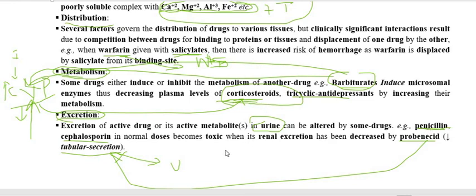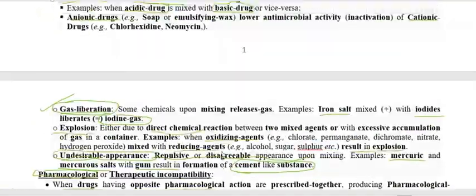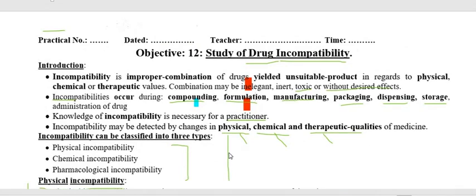Therefore the rate of excretion of penicillin or cephalosporin is slowed and it remains within the systemic circulation for a longer time interval. Therefore, it prolongs the action of these two antimicrobial agents. So this is all about the practical number.